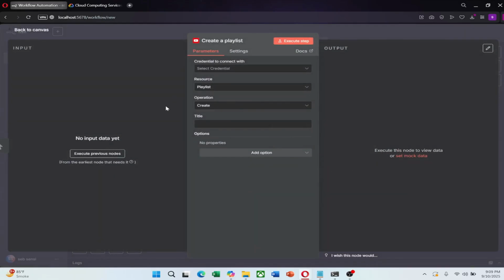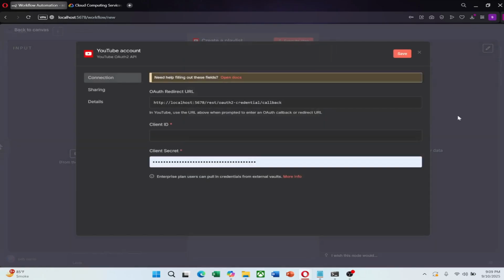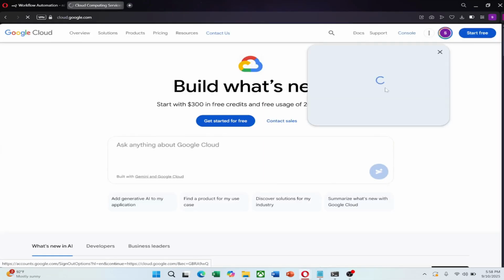After selecting it, click on Create Credentials so that N8N can connect to your YouTube account. When you create new credentials, a pop-up will appear. Leave this open and go back to the Google Cloud Console. Make sure you are logged into the correct Google account. Once you are logged in, click on Console.